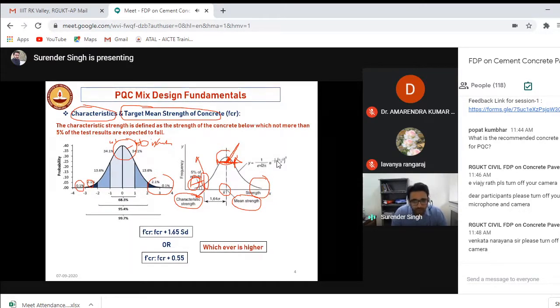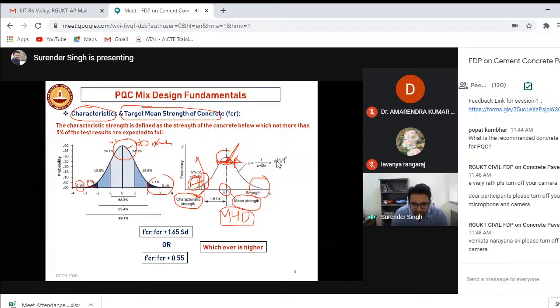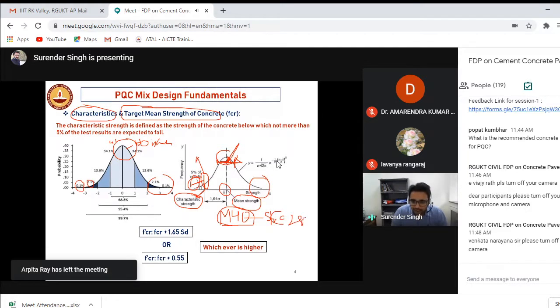So what you can do, let's say if somebody is coming to you to design the pavement, let's say they are coming with M40. M40 means it is the grade of the concrete. M40 means 40 is the value of the strength at 28 days of curing at field condition. Okay, so obviously you need that in the site 40 MPa strength should be achieved at 28 days of curing. So let's say this value is 40.